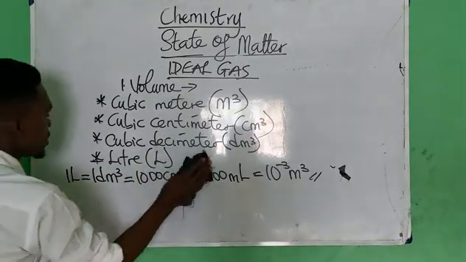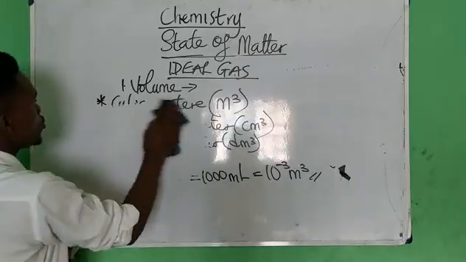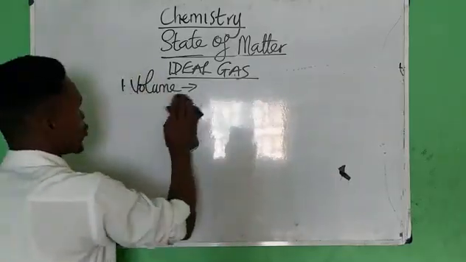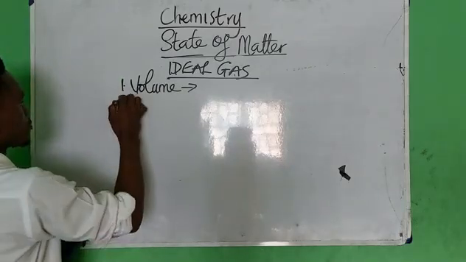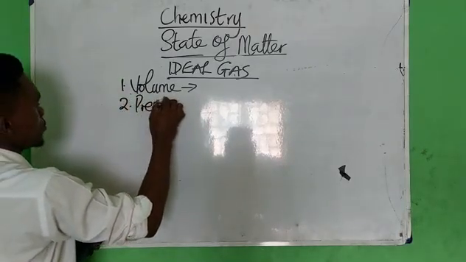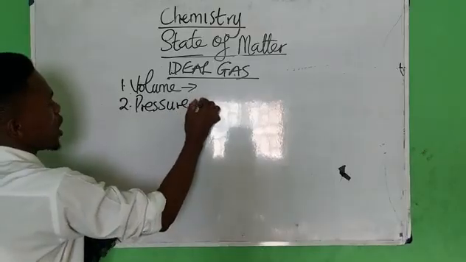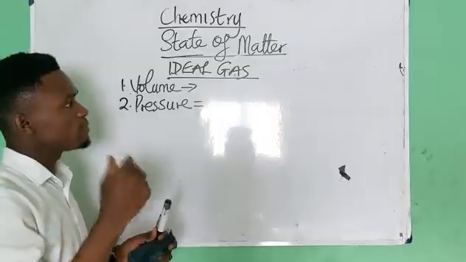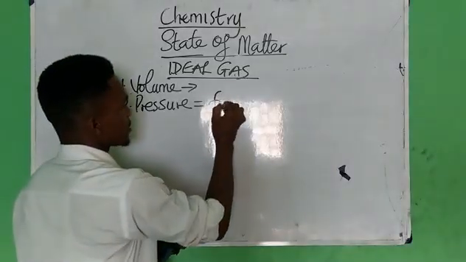Volume. So the next variable that can be used in gases is pressure. Now, how would you explain pressure?